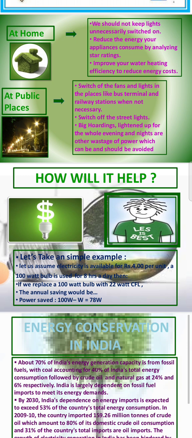How will it help? Let's take a simple example. Let us assume electricity is available for rupees 4 per unit. A 100-watt bulb is used for 8 hours a day. If we replace a 100-watt bulb with a 22-watt CFL, then the saving would be 100 watt minus 22 watt, that is 78 watt. We can save up to 78 watt.